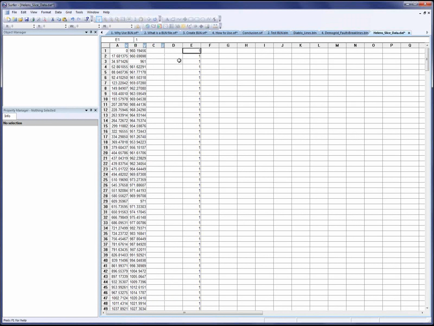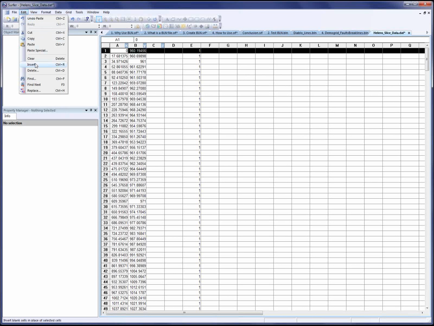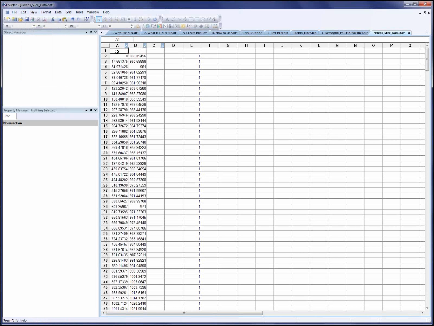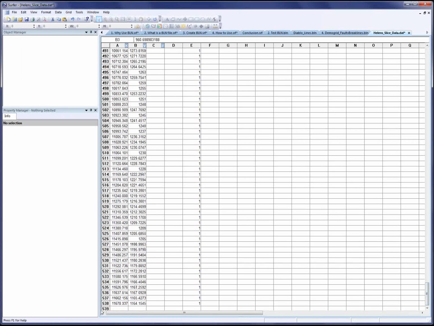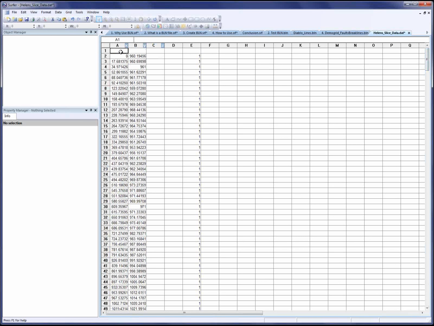So now the only thing I'm missing is the header row. So I'll go ahead and highlight row 1 and click Edit, Insert. This will be my header row. Now in cell A1, I want the number of data points here. So that's pretty easy to find out. I'll just scroll down and look to see the last row. It's row 538. But the first row is the header row, so there's only 537 data points. So I'll enter 537.